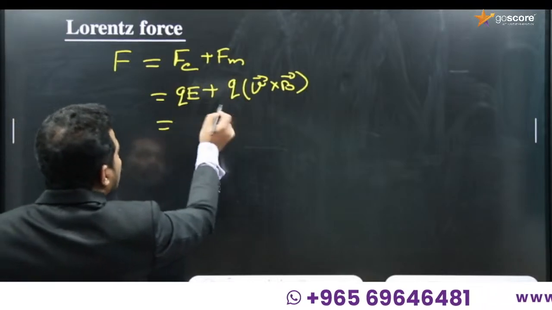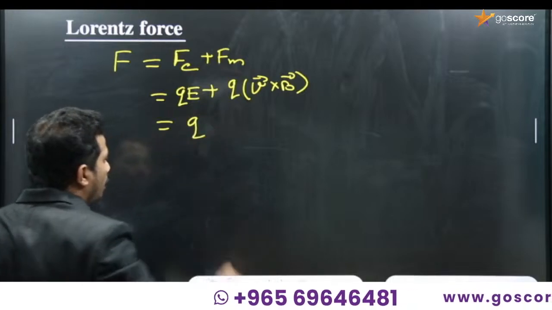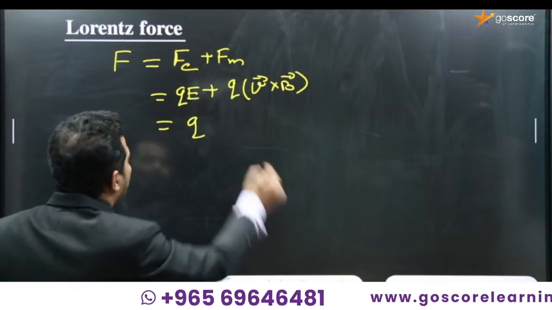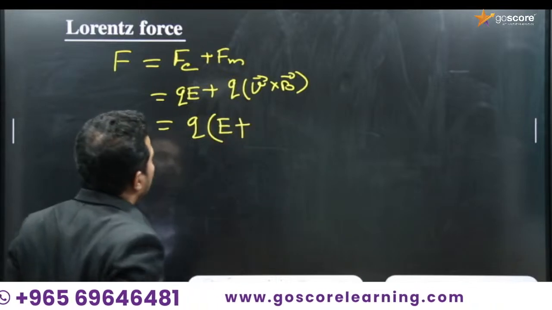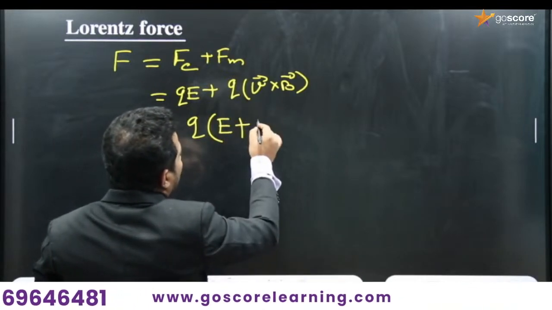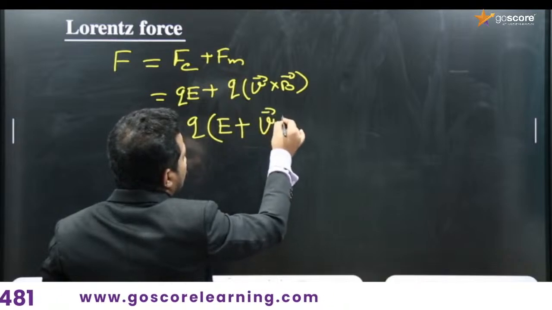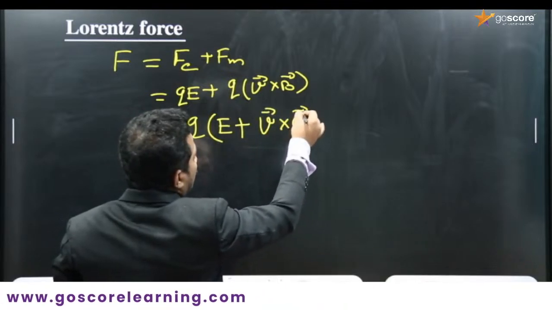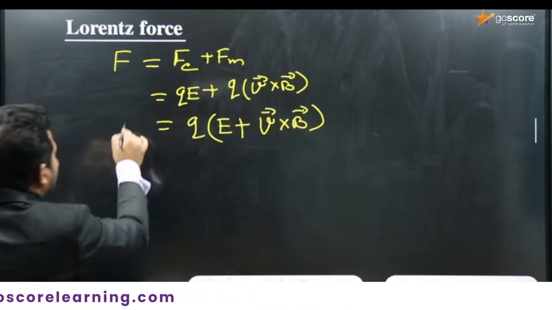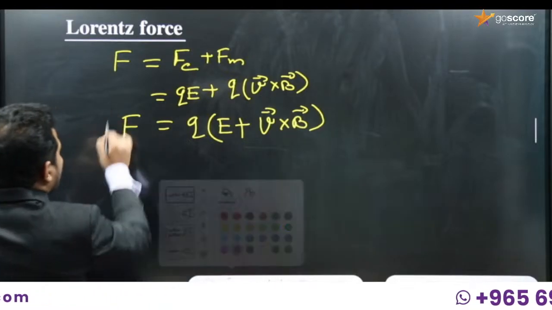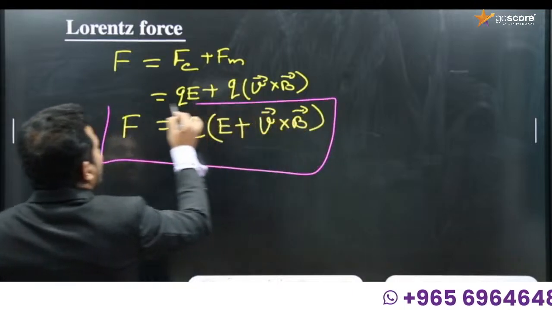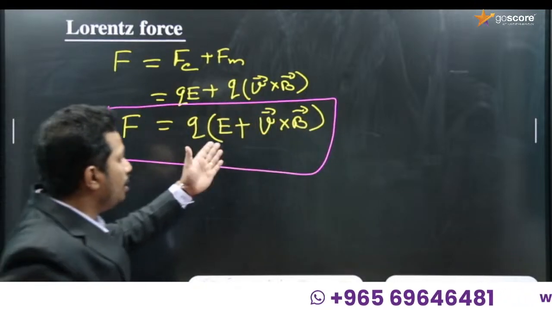Okay, so Q is common, so Q can be taken outside of the bracket. So Q into E plus, what is remaining there? E plus V cross B. So this is the expression for F is equal to Q into E plus V cross B.